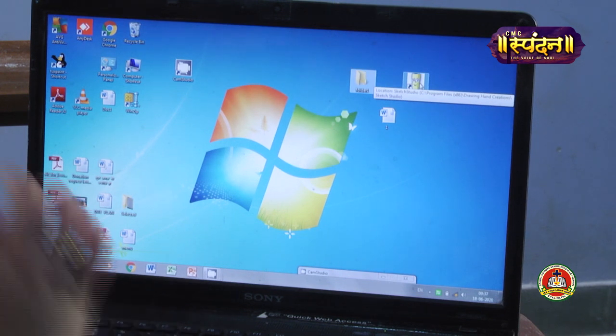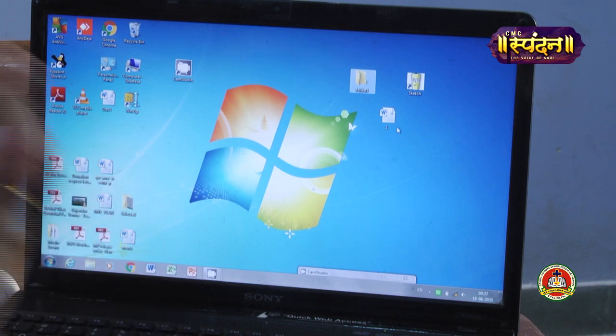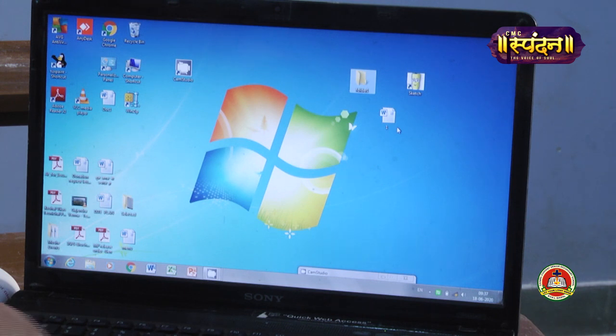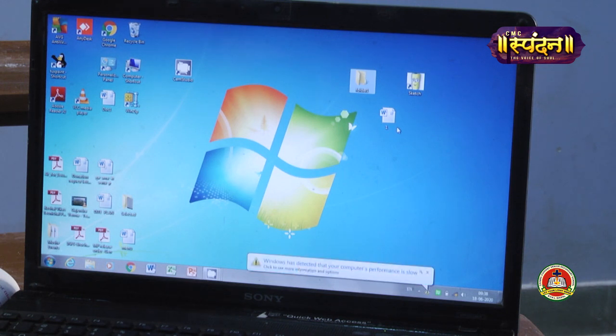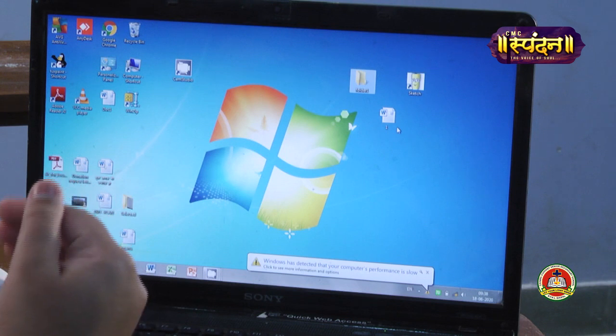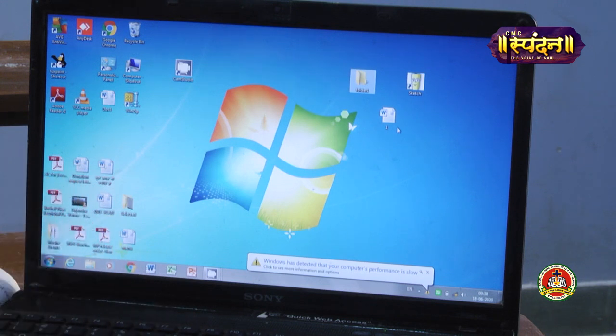So now it's clear that we have 3 types of icon. First is file, second is folder, and third is program. And all 3 have different types of uses. Now we'll study how we can select and deselect an icon. Whenever you want to select anything from the desktop or inside the windows, how you can select, that we are going to study now.